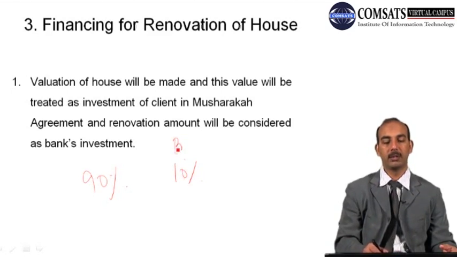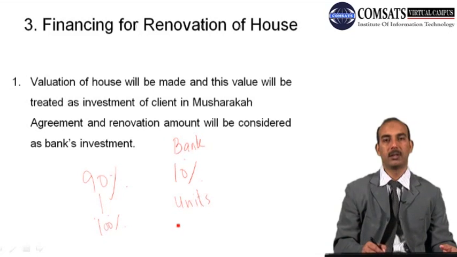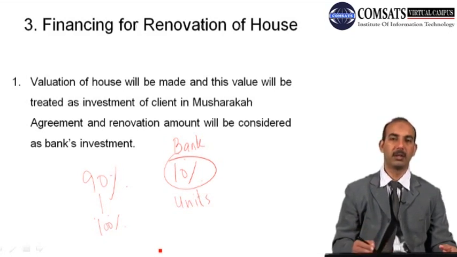And then the bank's share will be further divided into units, and those units will be purchased by the client to make its share 100%. But during that period, the rent of that property will be determined, and 10% of the rent will go to the bank. And when the share of the bank reduces after the selling of a number of units, then accordingly the share of rent will also reduce.